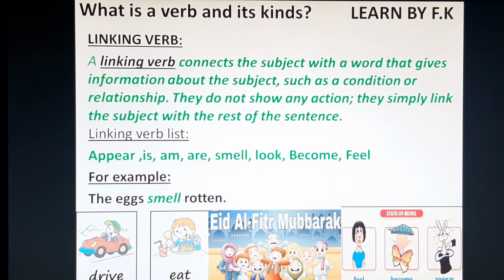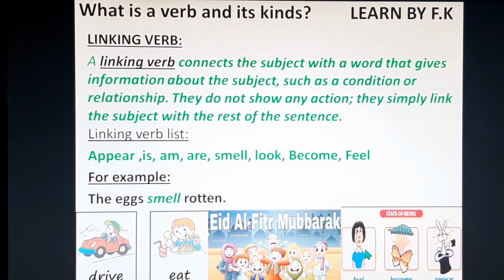For example, you can see here appear, is, am, are, smell, look, become, feel. In the first picture, you can see the feeling of sadness in the picture of a girl, which uses a linking verb. It is also so here: he is a good boy.